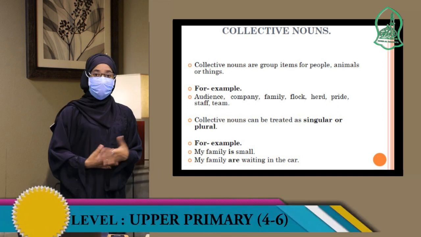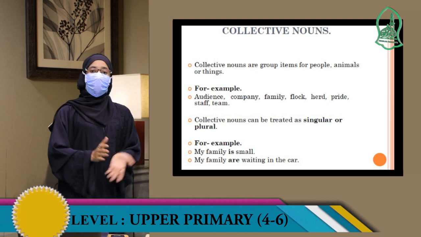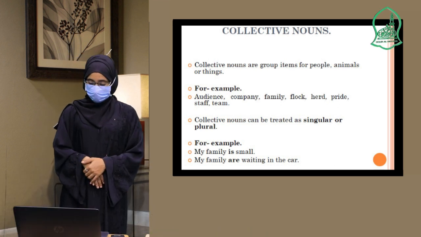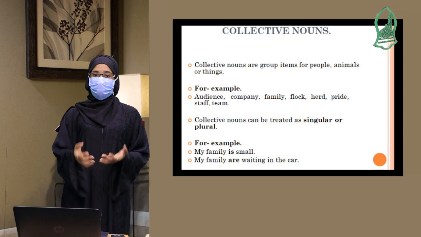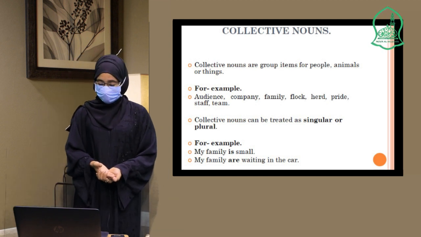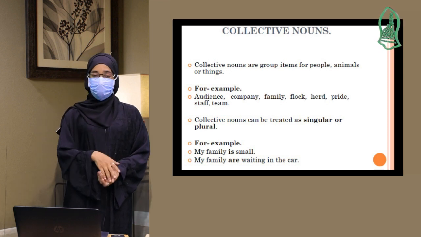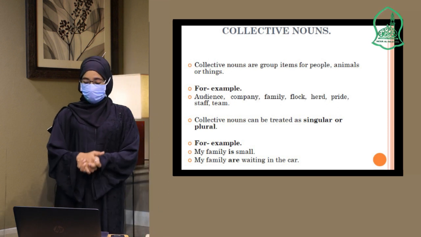Staff of teachers, because they are many in that room. That's why we are calling it the staff of teachers. Team, the team of players. When the people are playing together, we are calling them the team. Collective nouns can be treated as singular or plural. So this one has a singular form and a plural form.